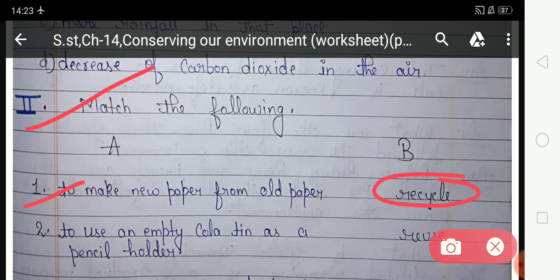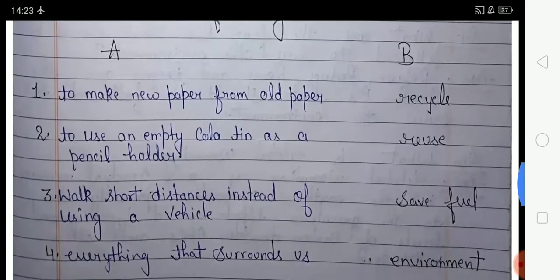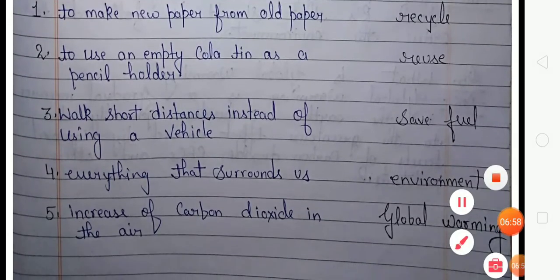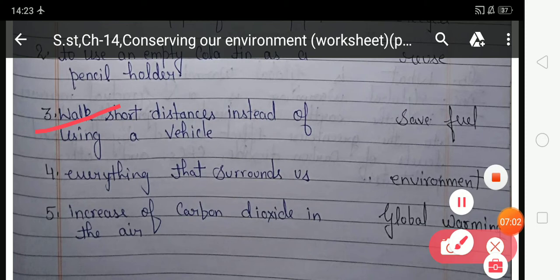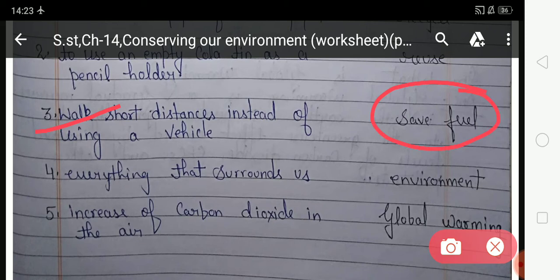Look at the second, to use an empty cola tin as a pencil holder. So what we call? Reuse. When we use an empty cola tin as a pencil holder, then we call it a reuse. Now come on the third number, walk short distance instead of using a vehicle. It means to save fuels.